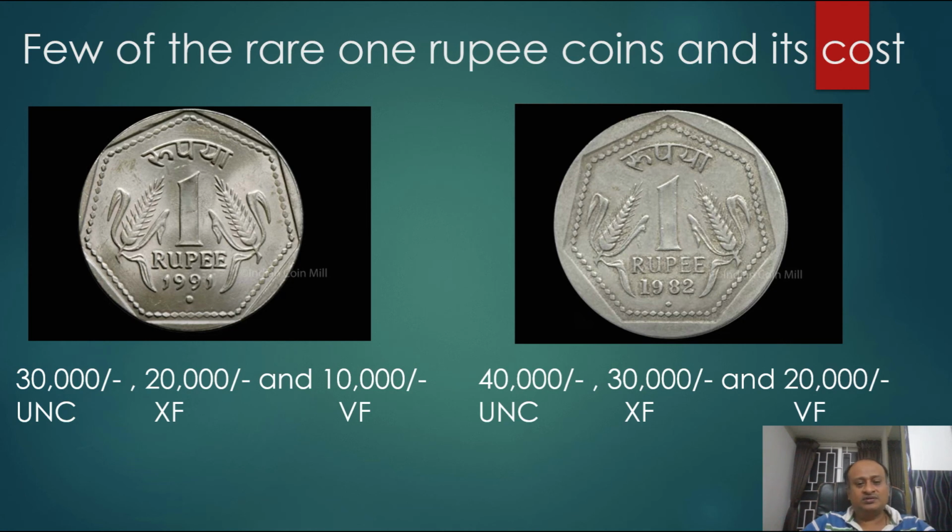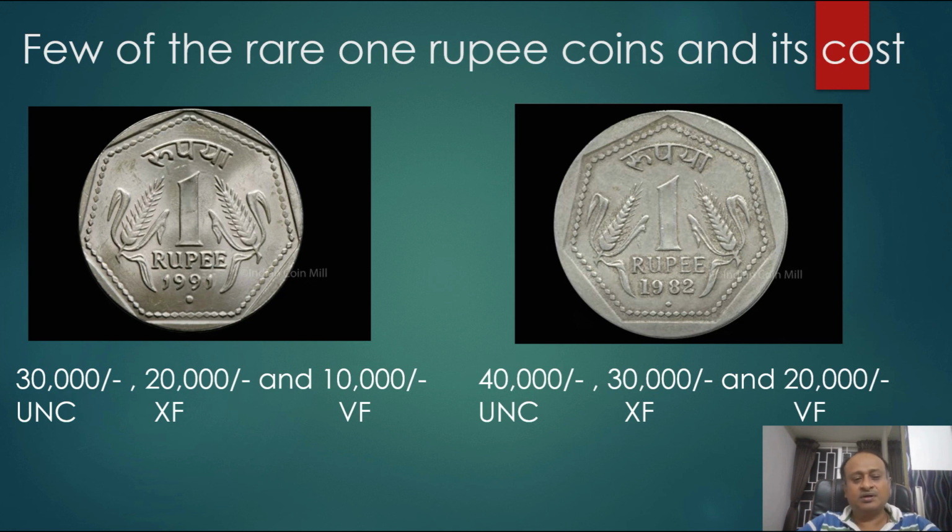And as you saw, these are the mints, and there are a few rare coins, as I told you, based on quantities and if there is any change or difference. Based on that, the coin cost will be calculated. So here are two coins I am showing you. That is the 1 rupee coin of 1991, minted in Noida.